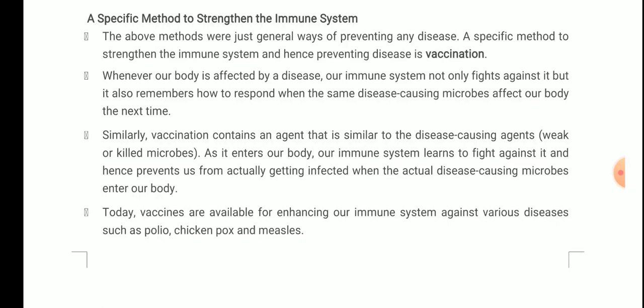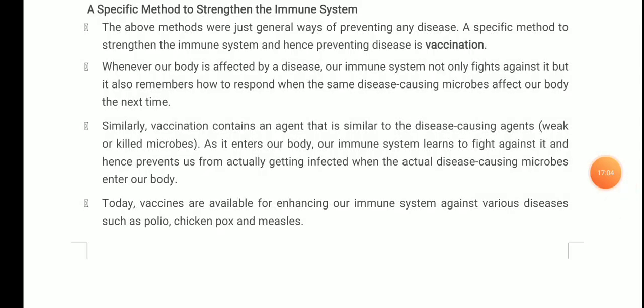And then if the second time, or any other time, that microorganism comes from any other source, because we will not be using vaccination frequently, it is only for one time, when it enters our body again, our immune system can recognize that it is the same one, and then fight against it. Okay, and today vaccines are available for enhancing our immune system against various diseases such as polio, chickenpox, and measles. Okay students, you can read these points again. Very important points about vaccination.